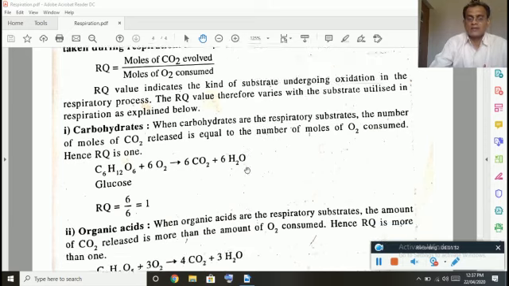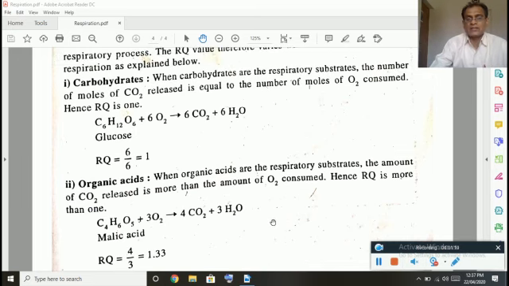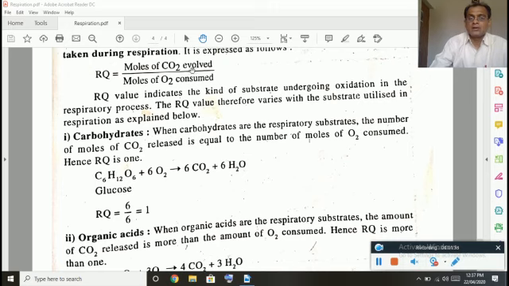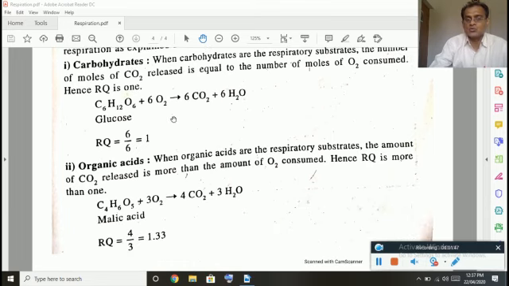In case of carbohydrates, the RQ value will be 1. In case of organic acids, it is more than 1. In case of fatty acids or fats, the RQ will be less. Let us see why the RQ of carbohydrates is 1. This is the reaction. You can observe here, moles of carbon dioxide evolved 6, moles of oxygen consumed 6. Therefore, the value of RQ will be 1. So in carbohydrates, the respiratory quotient is 1.